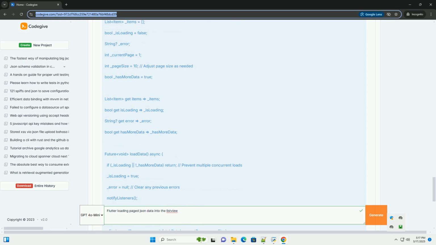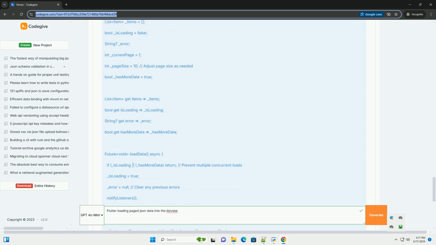Now, let's build the UI using ListView and ChangeNotifierProvider. Key improvements and explanations: ChangeNotifierProvider makes the ItemProvider available to all descendant widgets in the widget tree. Consumer: the Consumer widget rebuilds whenever the ItemProvider changes, allowing us to update the UI based on the loading state and data. initState: the loadData method is called in initState to fetch the initial data when the widget is created.